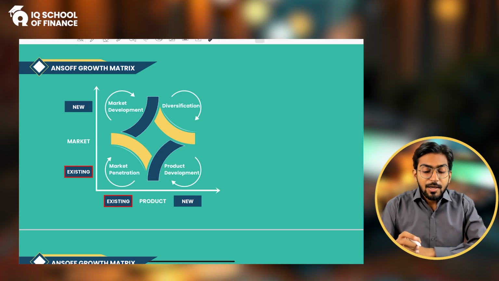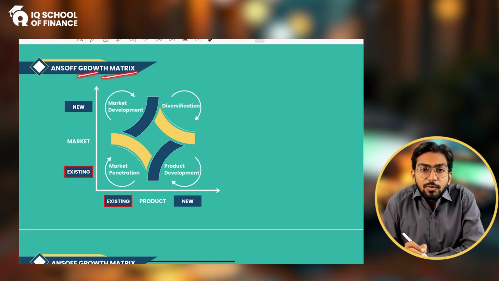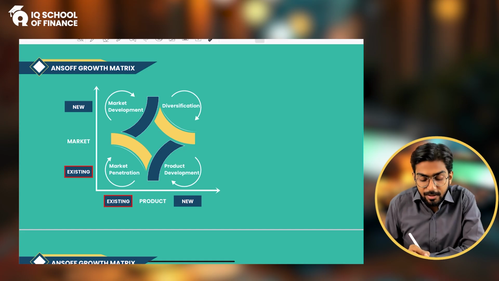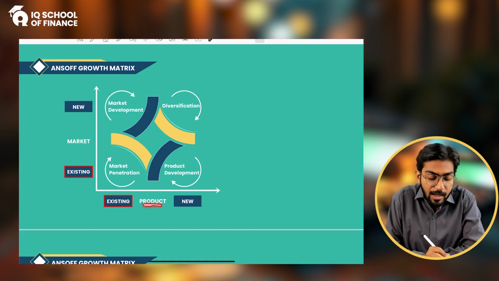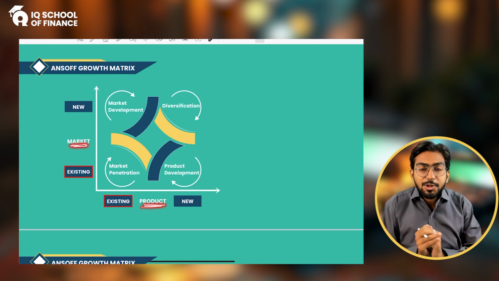All right, so for that we have a model that is called the Ansoff growth matrix. The Ansoff growth matrix talks about two things: number one is your product and number two is your market. And he says that based on your product and the market we will make combinations.